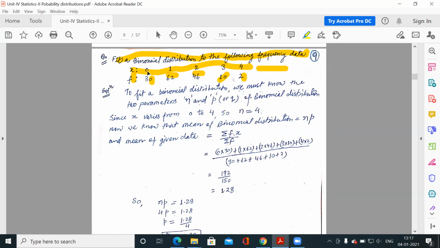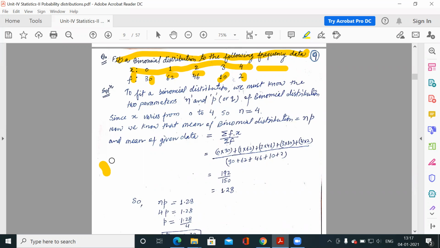So we have this data: 0, 1, 2, 3, 4 number of successes. 4 times we are getting successes out of n trials is 2, and 3 times we are getting successes out of n trials, we have 10. And similarly, for 2 successes we have 46 times we succeeded 2 times out of n trials. So that experiment we are repeating n times, and the total frequency will tell you how many times that set of trials is repeated.